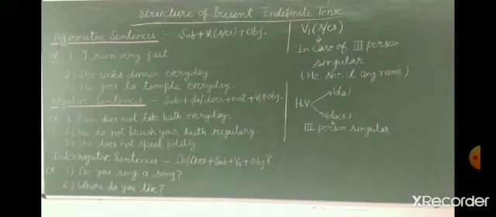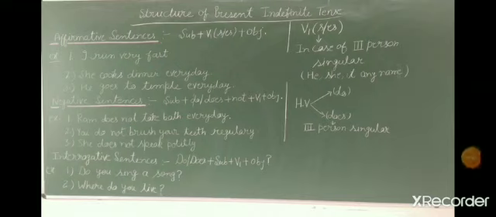See the second sentence, you do not brush your teeth regularly. Here you is second person, and we are using the first form of the verb, brush. Why? Because do is here in the sentence. You do not brush your teeth regularly. Now come to the third sentence. She does not speak politely. Again, she is third person singular, so she does not speak politely.